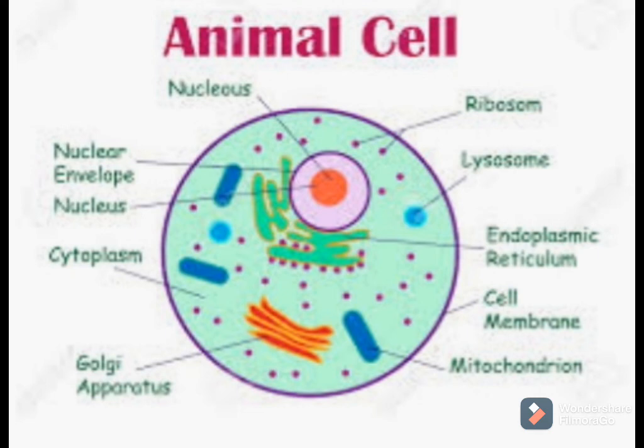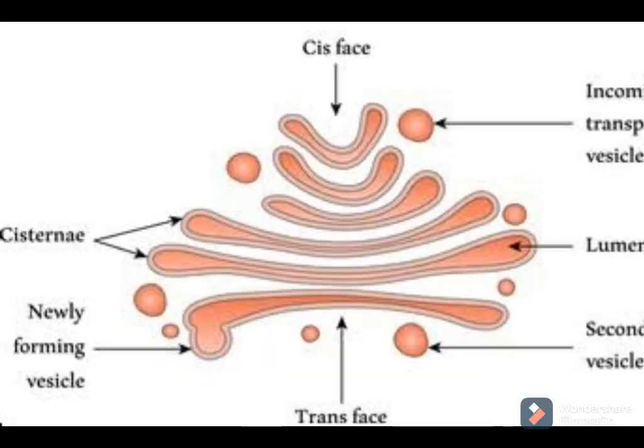These two distinct phases of the Golgi apparatus are the cis phase and the trans phase. The cis phase faces the nucleus, means the part of the Golgi apparatus near the nucleus is the cis phase. The cis phase plays an important role in receiving material from the endoplasmic reticulum, and the trans phase plays an important role in delivering the same to other cellular parts.